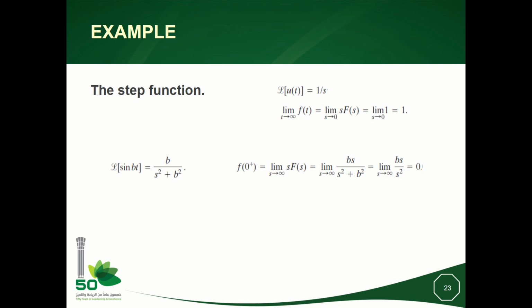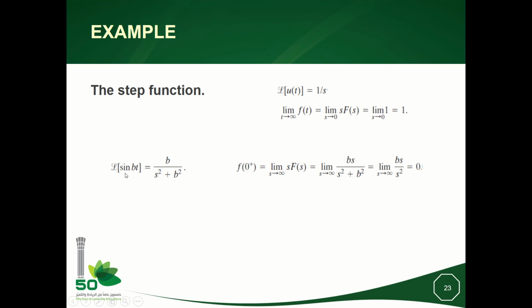We know in advance that the step function has a limit equal to 1 when t goes to plus infinity. So if I now compute the limit of sF(s), where F(s) is 1 over s, I will get 1. It means if I know only this, without necessarily knowing the shape of u(t), if I multiply it by s and tend s to 0, I will get 1. I know that the step function will have a terminal value equal to 1.